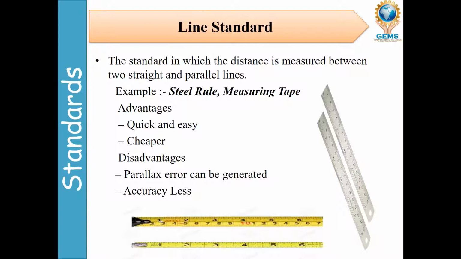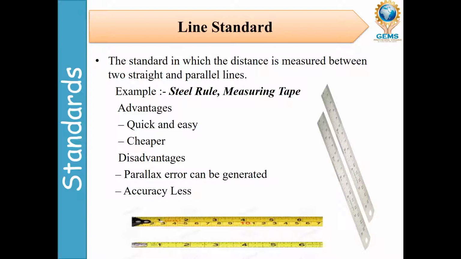Suppose we have to measure from one wall to another wall. At that time, we will not use any vernier calipers or micrometer. We use a measuring tape. Suppose in a workshop, what are we measuring with? We are measuring with steel rules. So how much you want, right? By using a steel rule, we are marking the things.